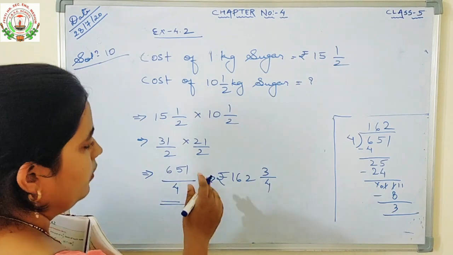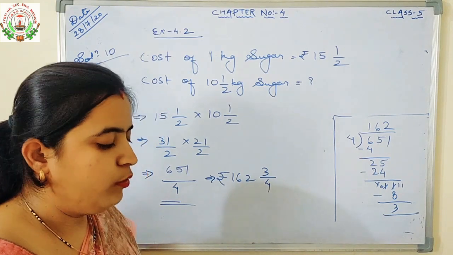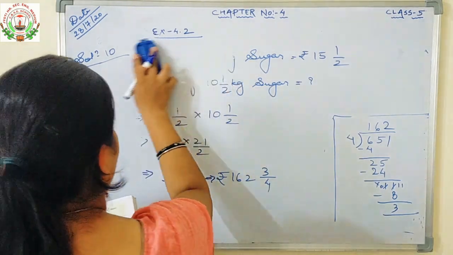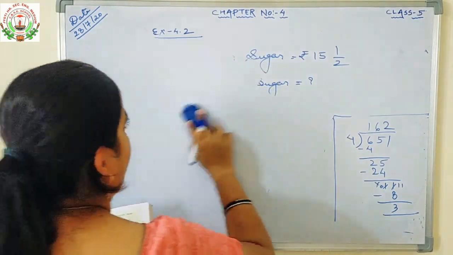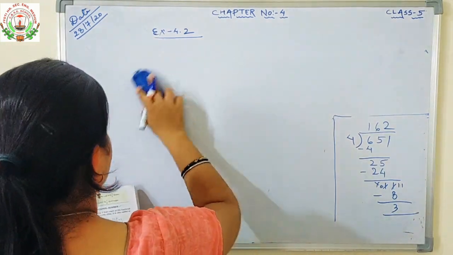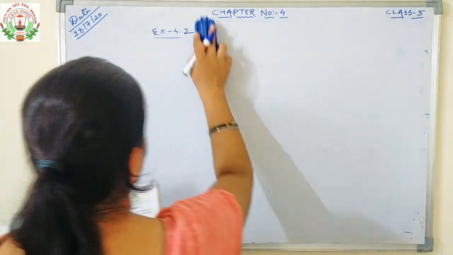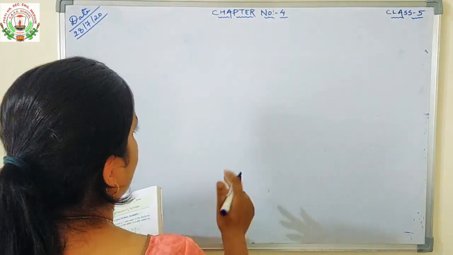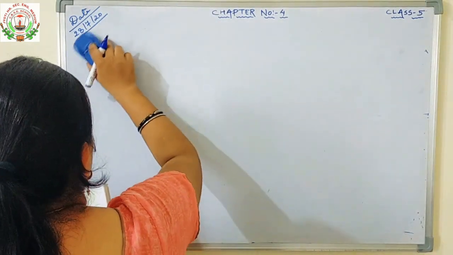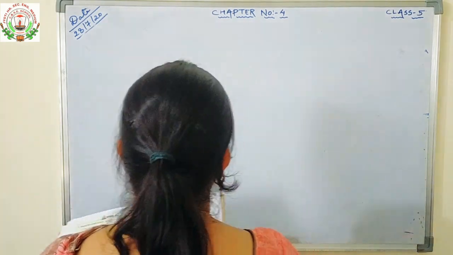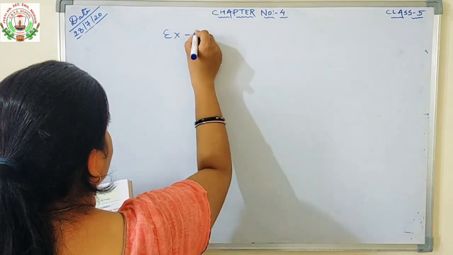Okay. So with this we complete our exercise. Now we will start our exercise 4.3. Before starting the exercise, we will learn some important facts. What are the important facts? Multiplicative inverse of a fractional number. You know what a fractional number is? A fractional number is a number in the form of numerator over denominator, known as a fraction.